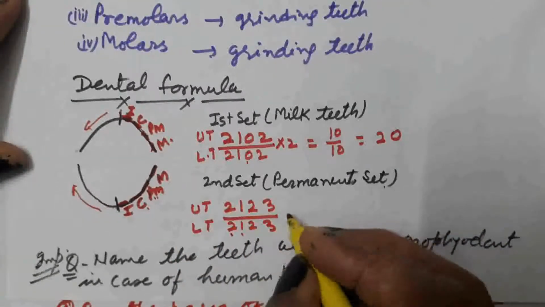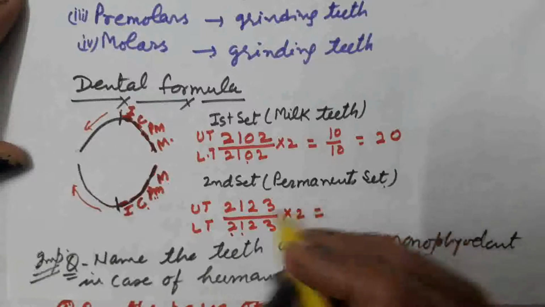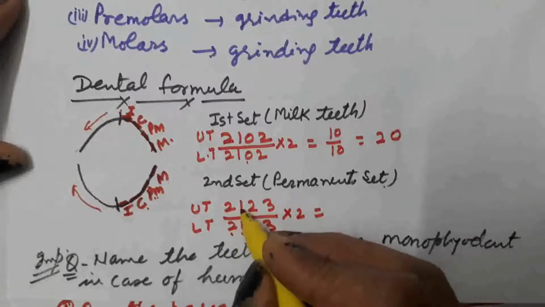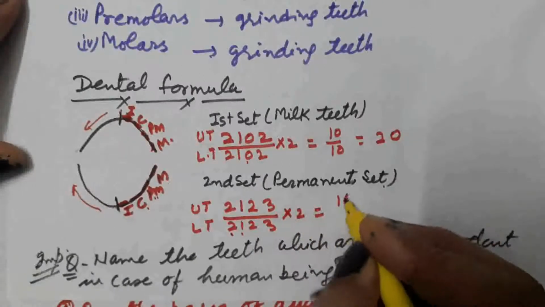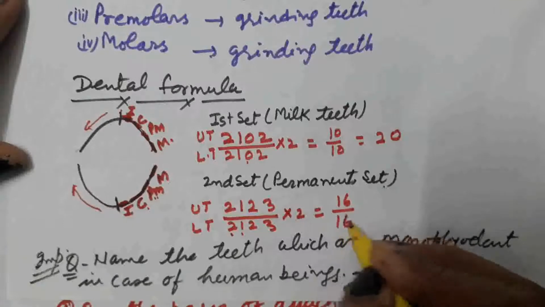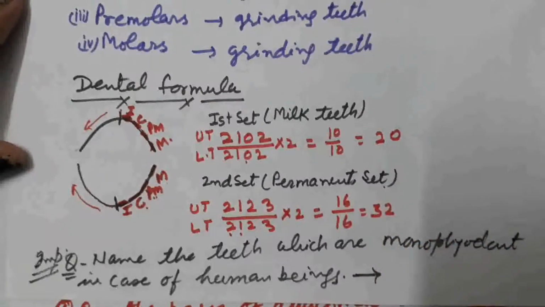This is the formula of half jaw, multiplied by 2 for the complete jaw. Number of teeth 2, 1, 2, 3, that is 8, multiplied by 2. The number is 16 in the upper jaw and 16 in the lower jaw. The total number of teeth in permanent set, that is 32. So 32 teeth are present in the form of permanent set after falling of the milk teeth. And in the milk teeth, number of teeth is 20, as premolars are not present in the milk teeth.